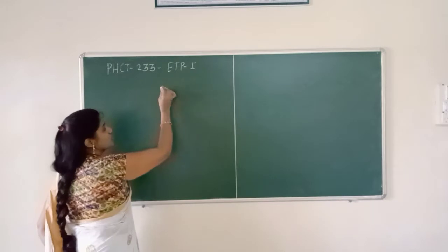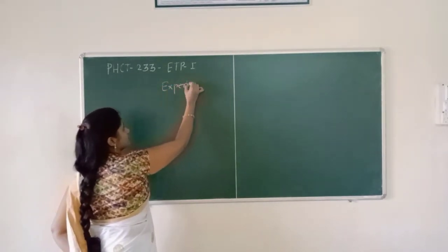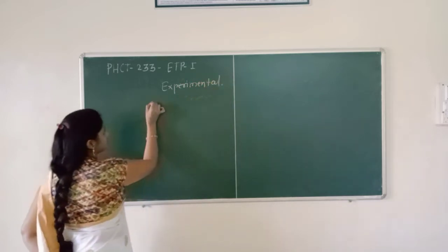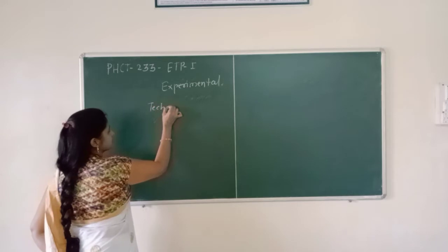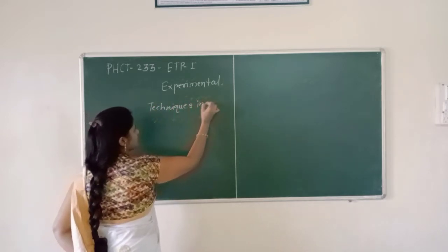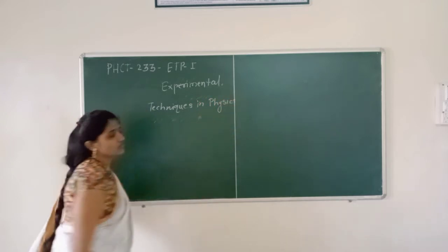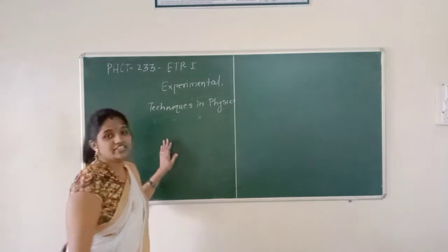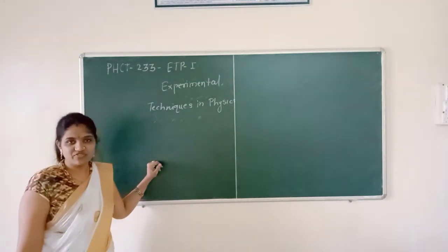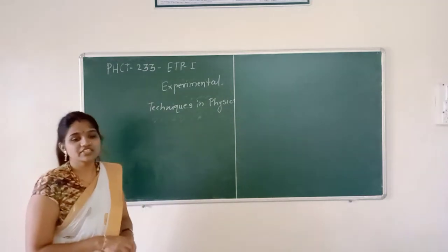The full form of ETP is Experimental Techniques in Physics. Okay students, what is our course? Our course name is ETP first, Experimental Techniques in Physics, and our course code is PHCT233.